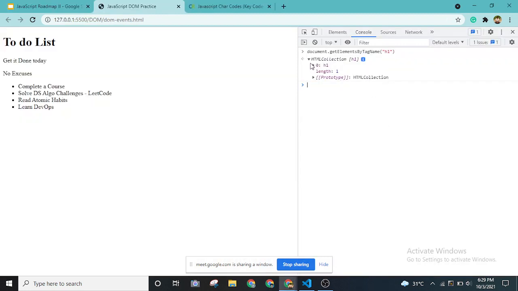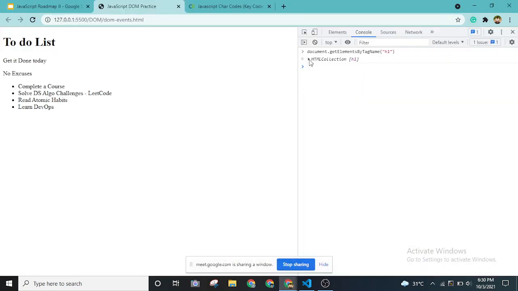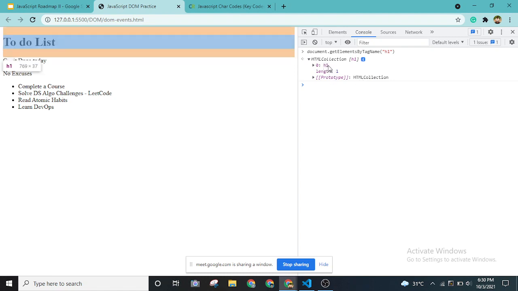So you can see the screen, right? As you can see, when I use document.getElementsByTagName, what we get is the HTML collection. When I move the cursor to h1, it highlights the heading tag, the h1 tag.